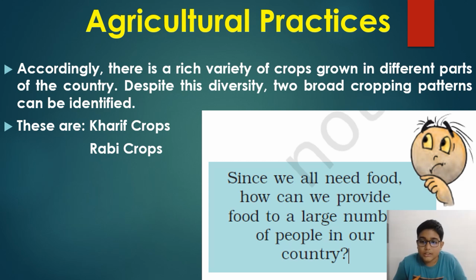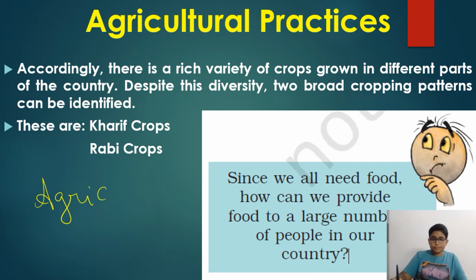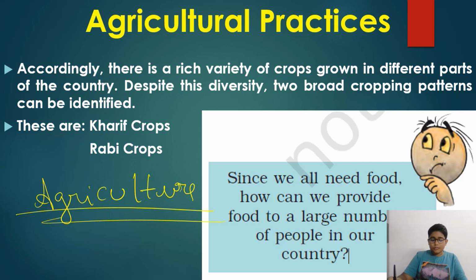Okay, first let's see what Boojho is saying. Since we all need food, how can we provide food to a large number of people in our country? Okay, so Boojho asked this question. So what will be the answer? We can provide food by what? By doing agriculture. By agriculture. Okay, this is the answer.